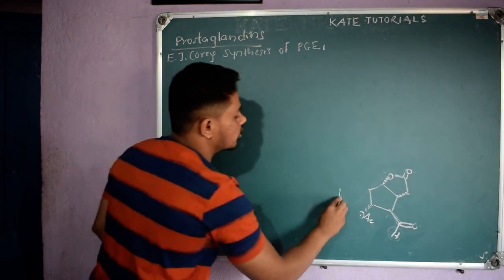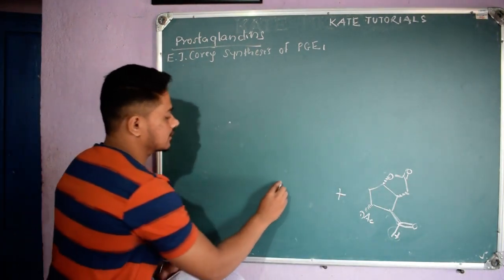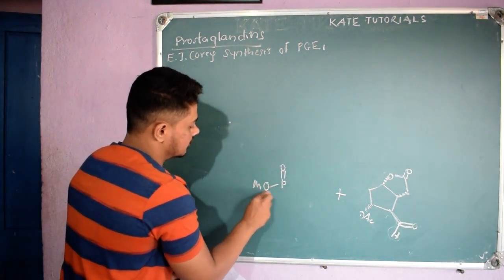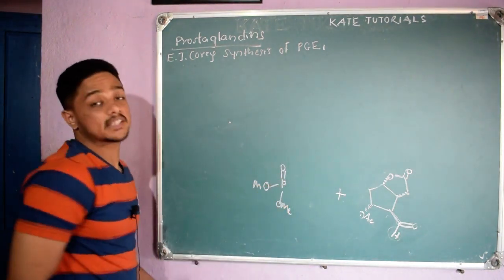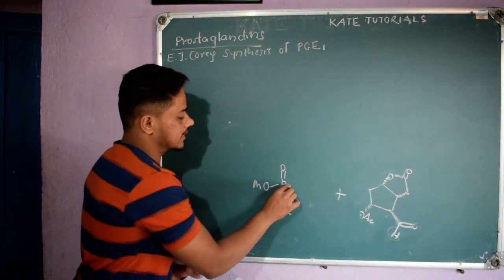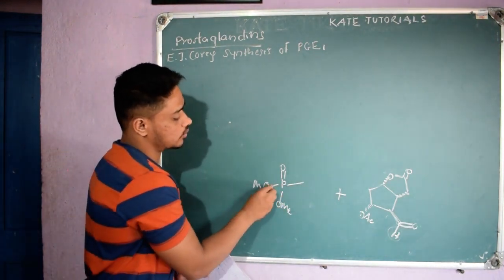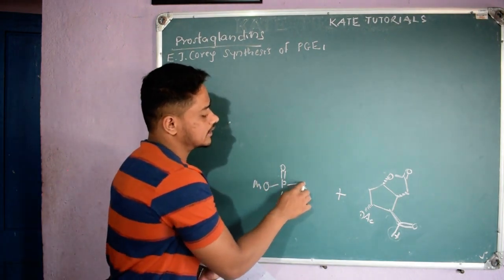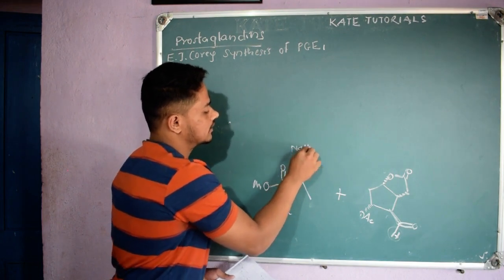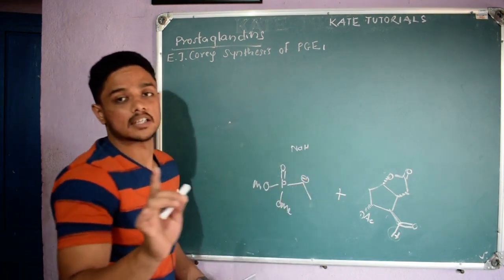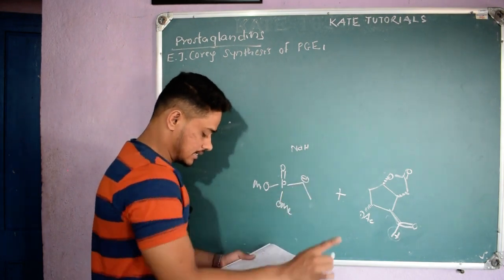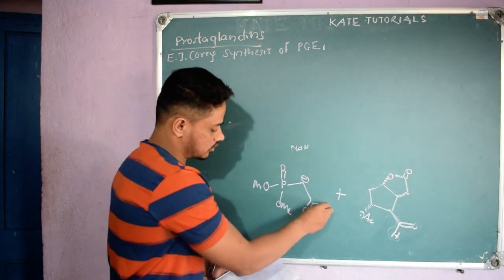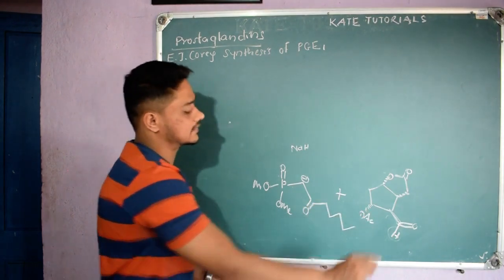To this I am going to add a stable phosphorus ylide. See, this is also a phosphorus ylide, OMe. See here, phosphorus is not getting any positive charge because it has only 5 bonds: 1, 2, 3, 4, 5, right? But the adjacent carbon is there, so this proton will be removed by NaH. So this carbon gets a negative charge, and it will be stabilized by the ketone group adjacent to it, and the other things CH2, CH2, CH2, CH2 and CH3 methyl.